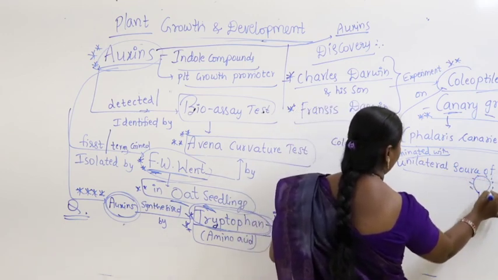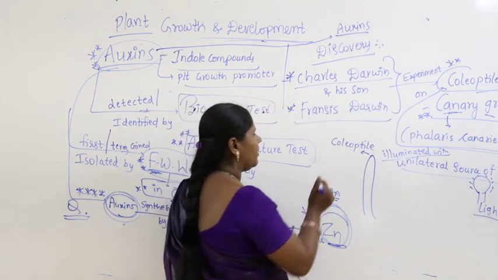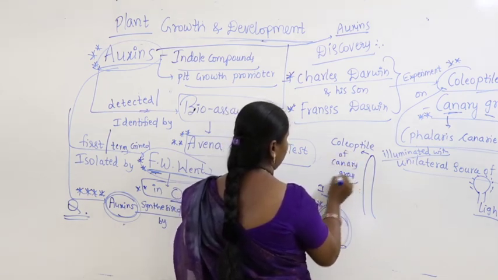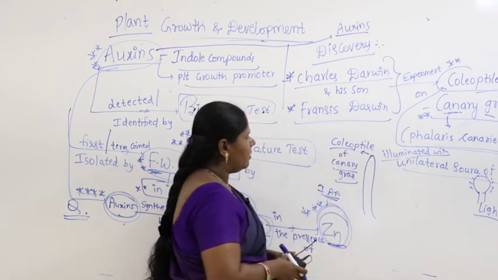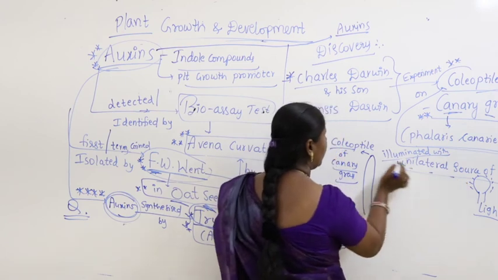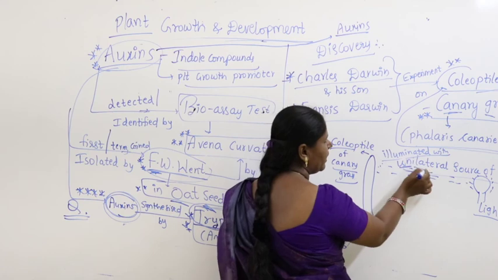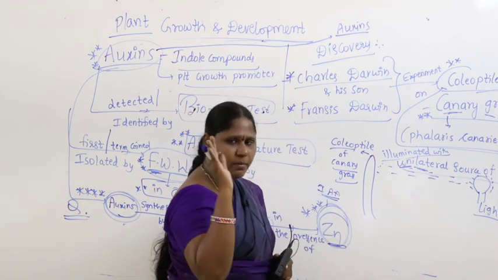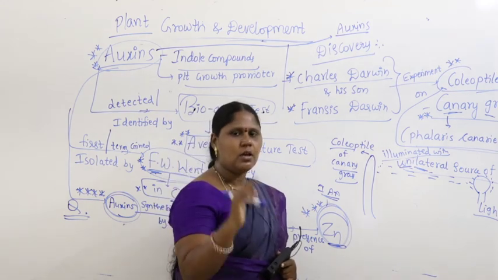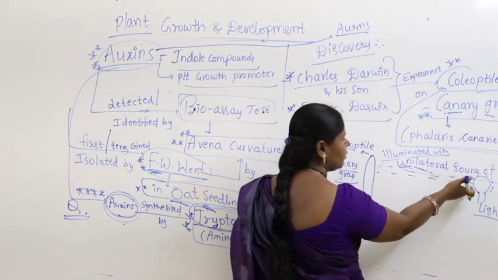The tip, the coleoptile of the canary grass, got exposed to light in one direction. Unilateral source of light means only one direction, light is kept in one direction.